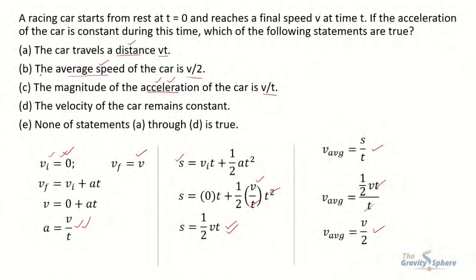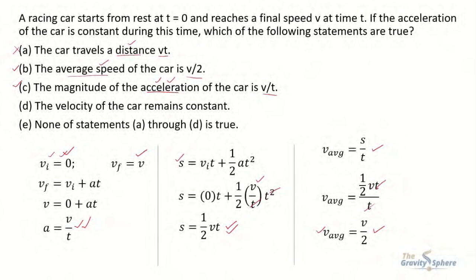From these options, the first option is the car travels a distance vt, where the distance is equal to 1 by 2 vt, so this is not the answer, this is incorrect. Second is the average speed of the car is v by 2. So from here we can see that average speed is v by 2, so this is the correct answer. Option C says that the magnitude of acceleration of the car is v by t. From here we can see that acceleration equals v by t, so option C is correct.